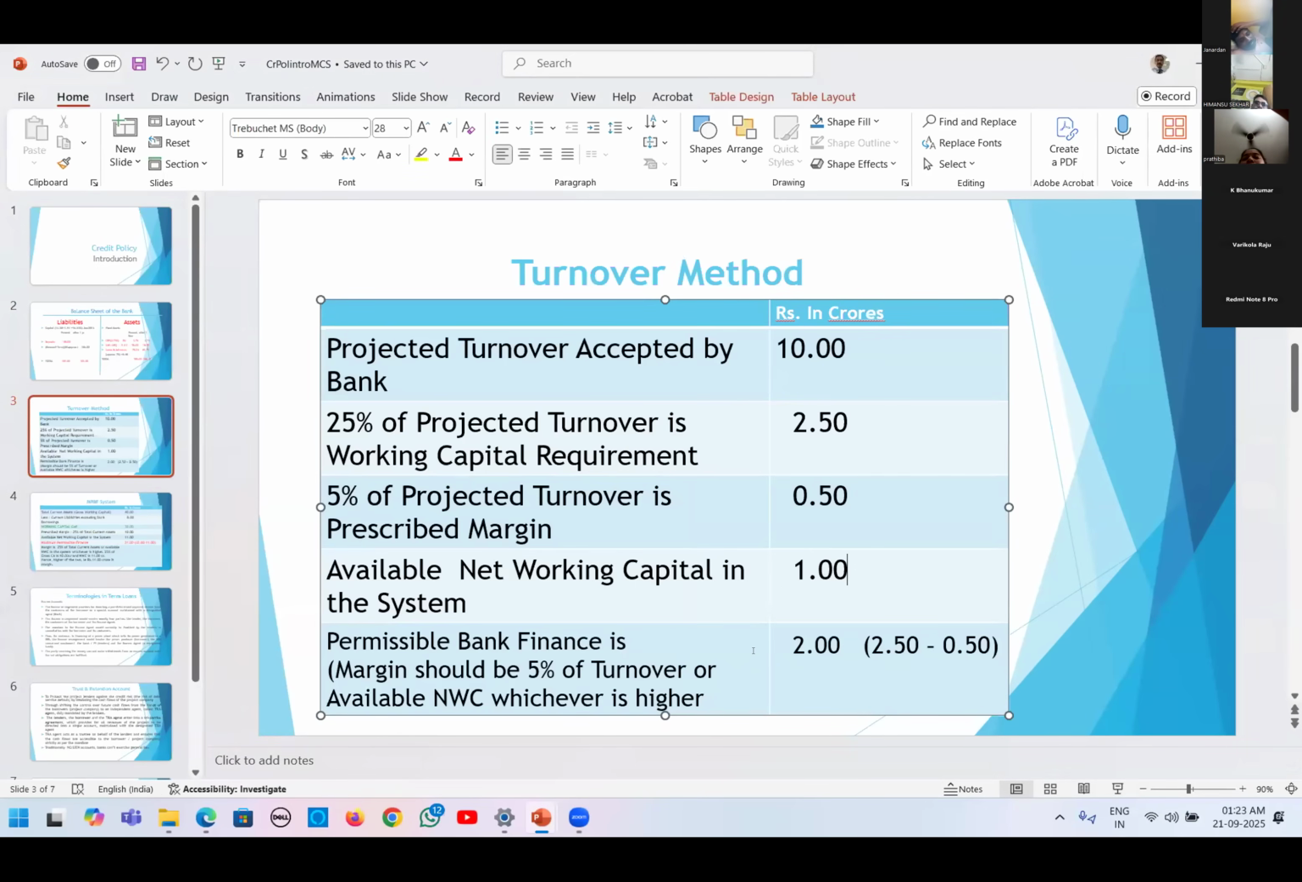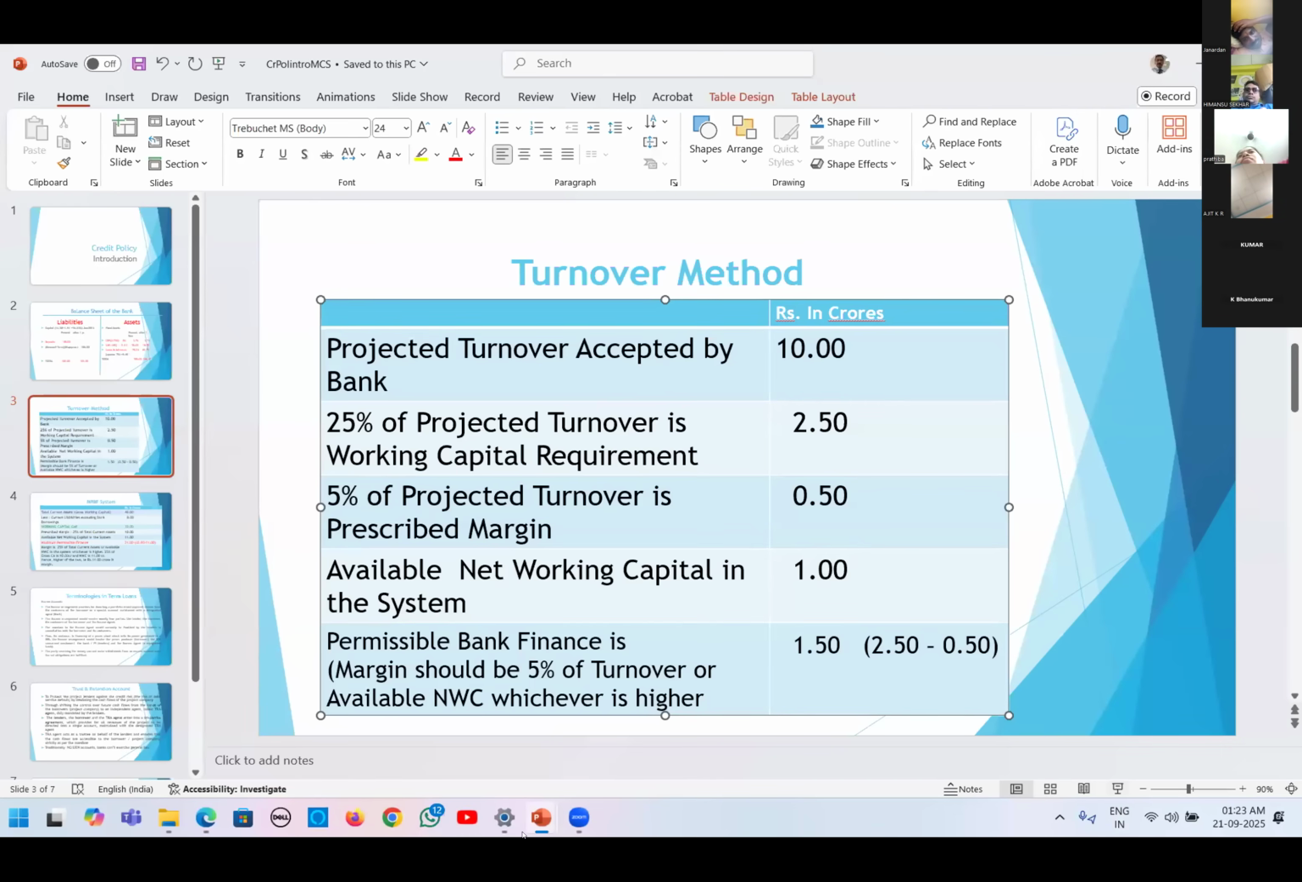In this case, what happens? Either 5% of projected turnover or available net working capital in the system, whichever is higher, we have to take as margin. Here, the higher is the available net working capital, 1 crore. So here the 25% working capital requirement is 2.5 crores. Out of that, the party is already having 1 crore. So our finance amount will become 1.5 crores. This is what we call the turnover method.